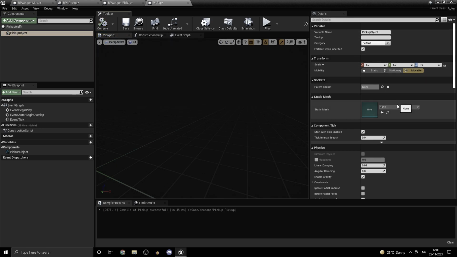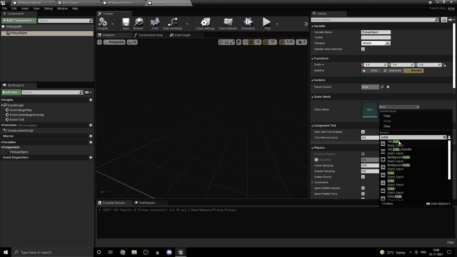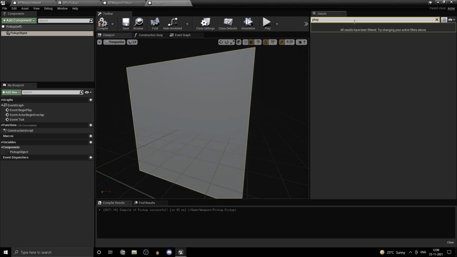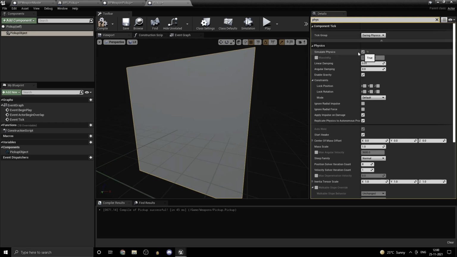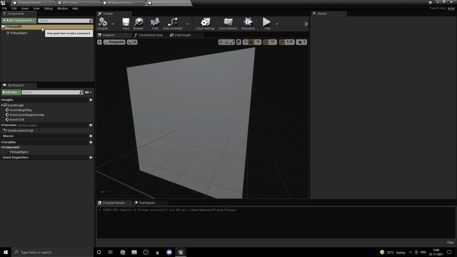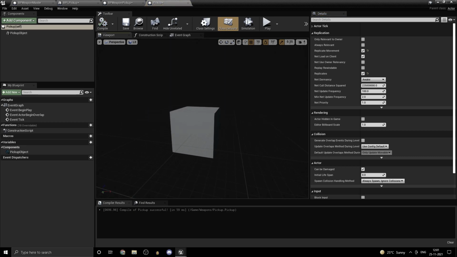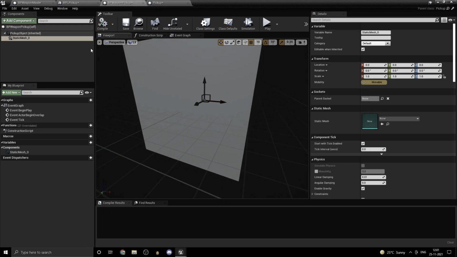And what we want it to do, let's just take a cube for example, is simulate physics. And we want this one to tick, and most importantly, if you have a multiplayer game, you want this to be replicated, and you want it to replicate movement as well. Those are the two things that you need to check. And you can of course disable tick on this one as well. You don't really need tick.